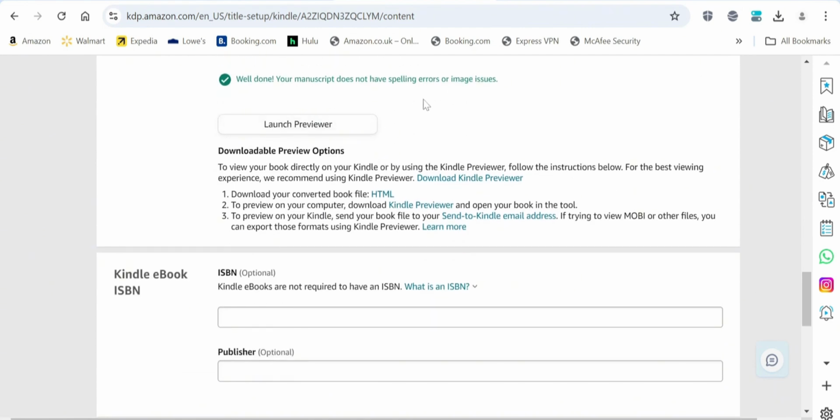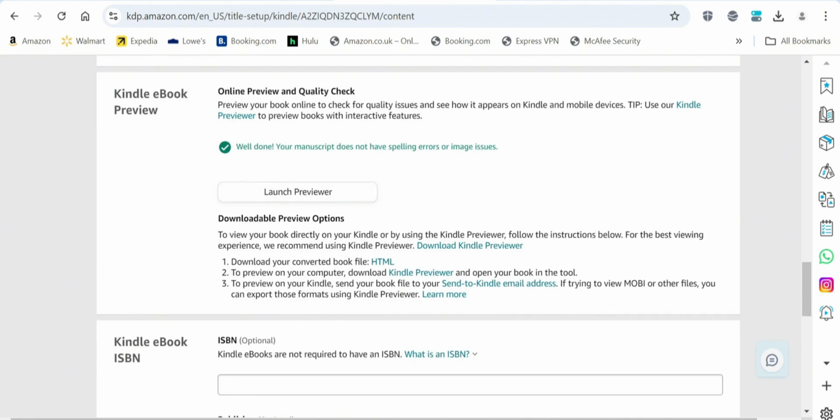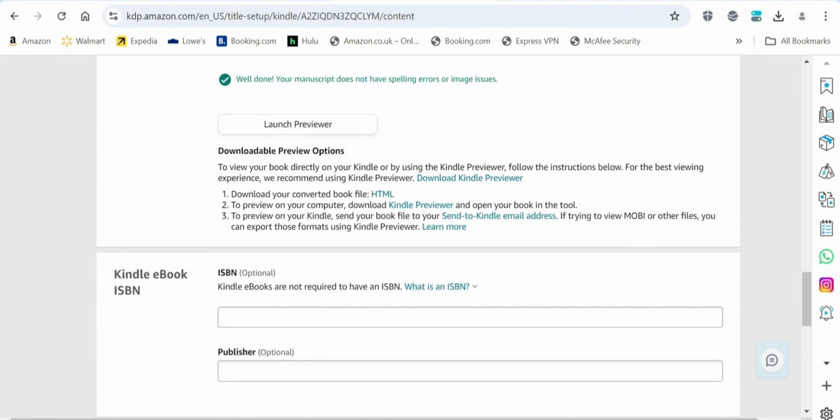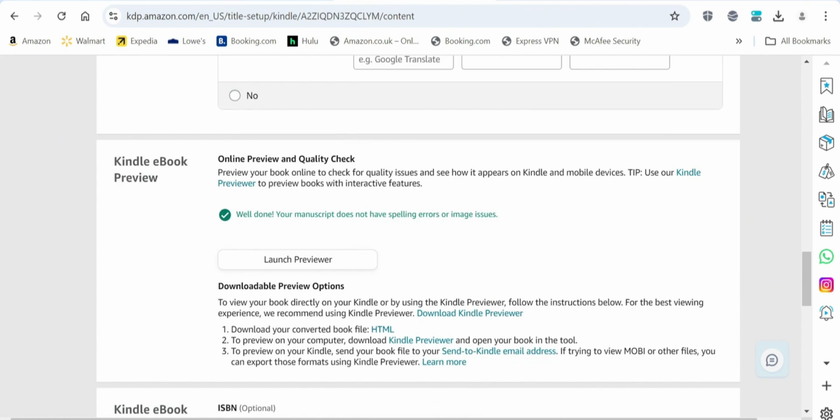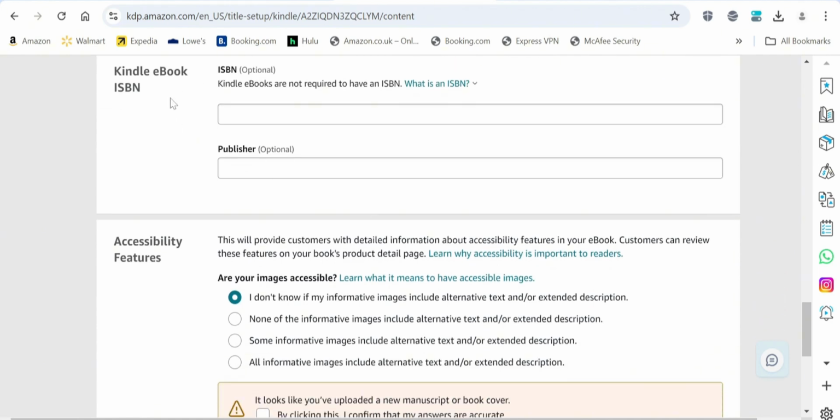Okay, so it has checked the manuscript. So here you have an opportunity to preview how the book will look on the KDP app. That is actually not necessary for you to do because you have used the acceptable file format, which is PDF. So that's fine. You can just ignore that and move on. So this part is optional.